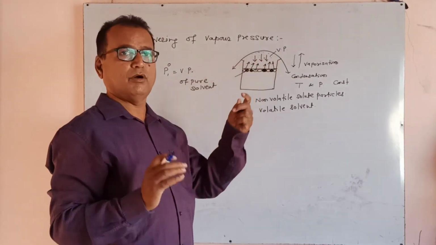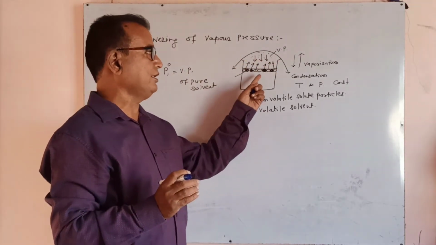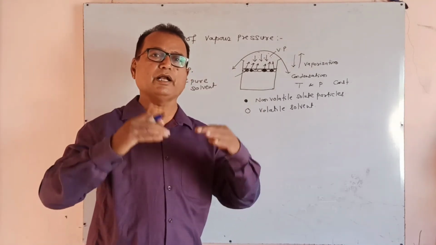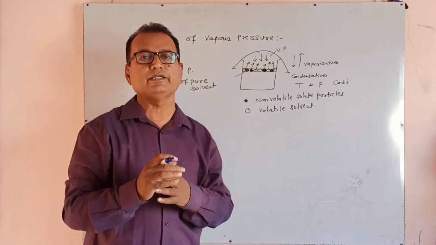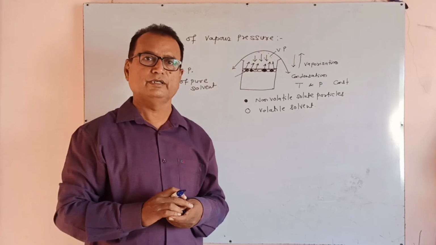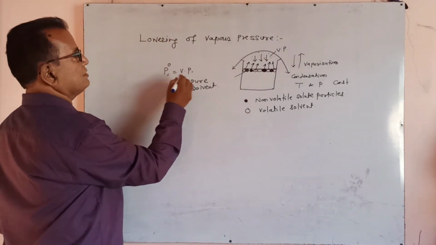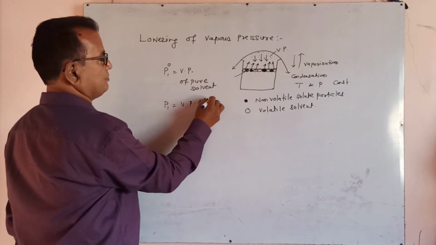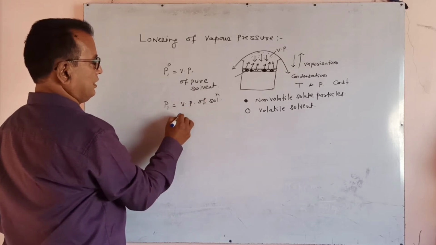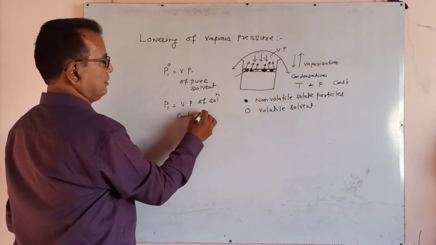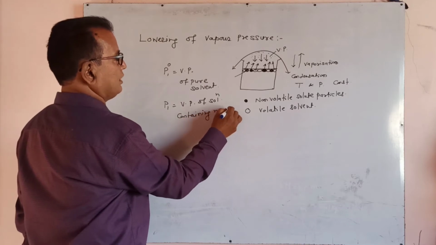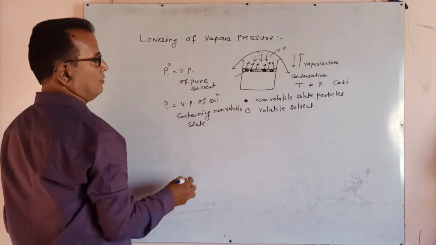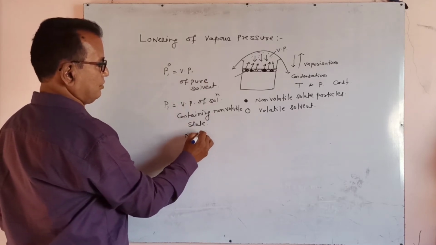and the amount of vapor decreases because escaping particles on the surface decrease. When escaping particles decrease, the amount of vapor decreases, then vapor pressure also gets lowered. P1 naught is the vapor pressure of pure solvent, and P1 is the vapor pressure of the solution containing non-volatile solute, non-volatile and non-ionizable.